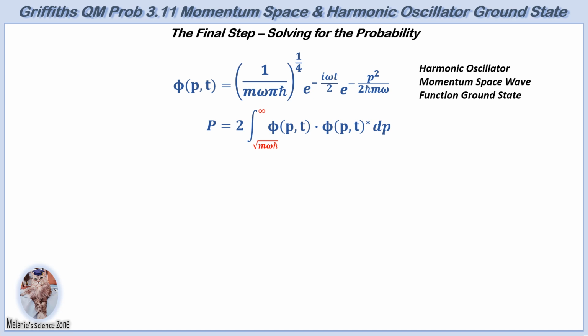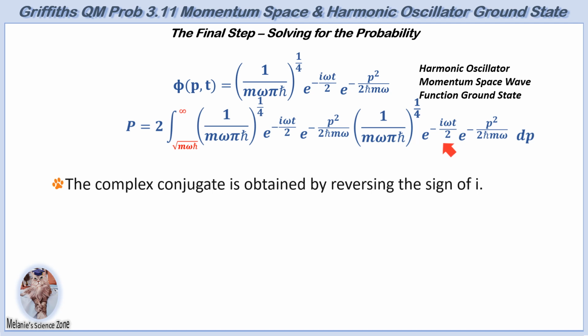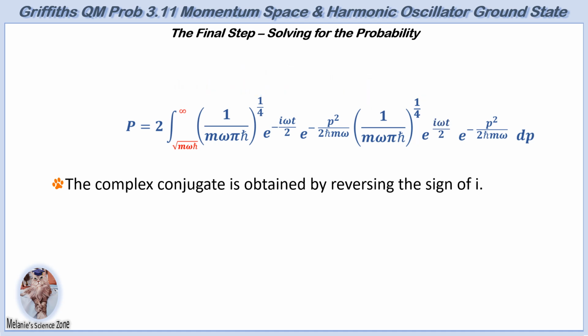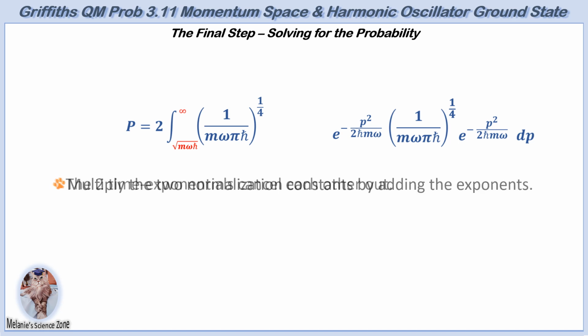The momentum space wave function and its complex conjugate can be substituted into the probability equation. The complex conjugate term has the sign of i reversed, as per the definition. The two time-dependent exponentials cancel out and are eliminated. This means that the probability distribution of possible momentum values remains fixed for the ground state, a stationary state. The probability is constant in time.